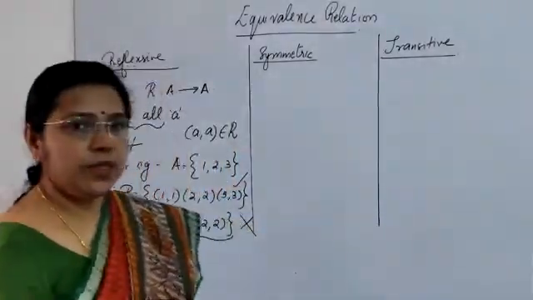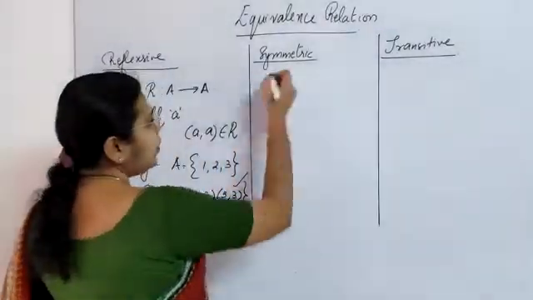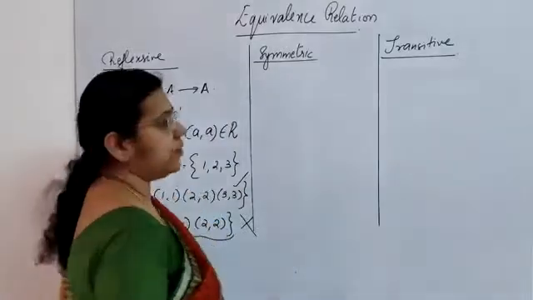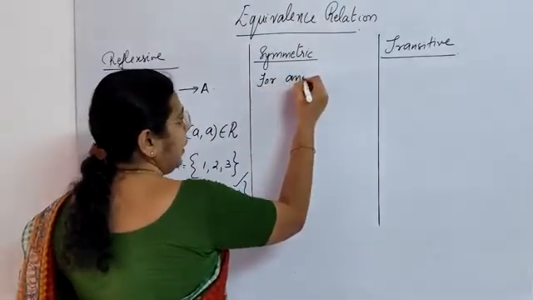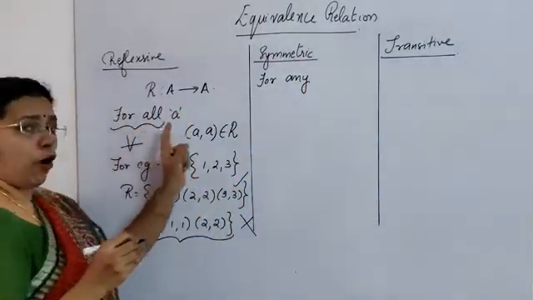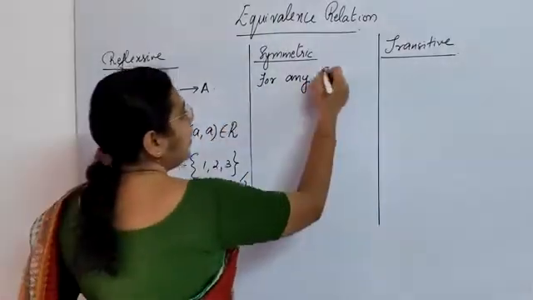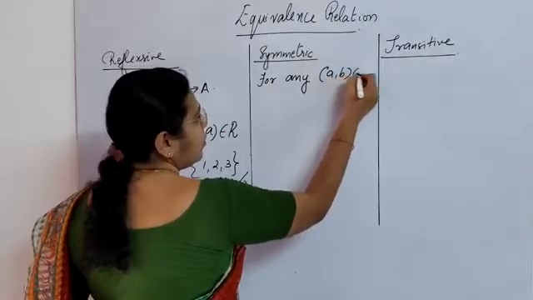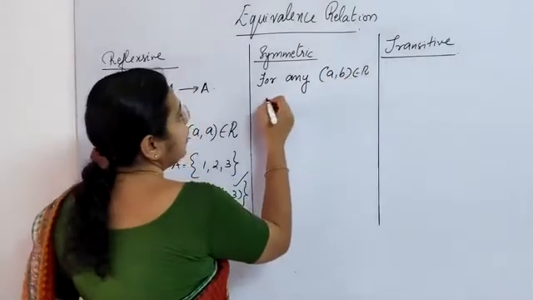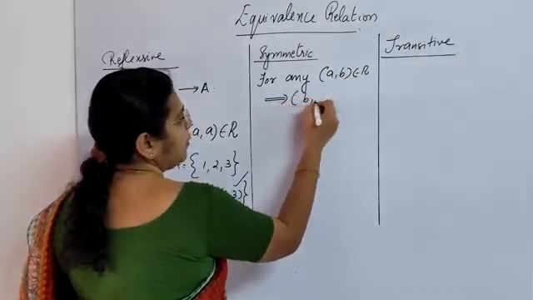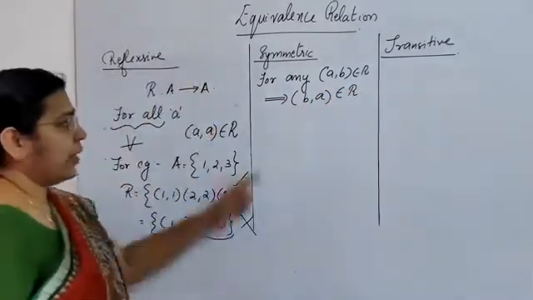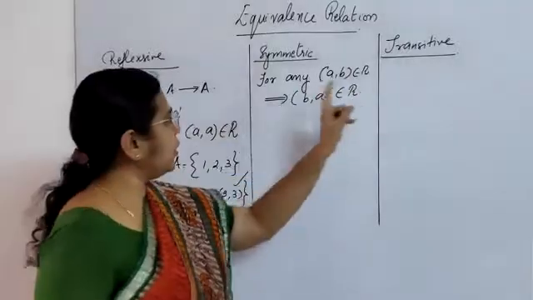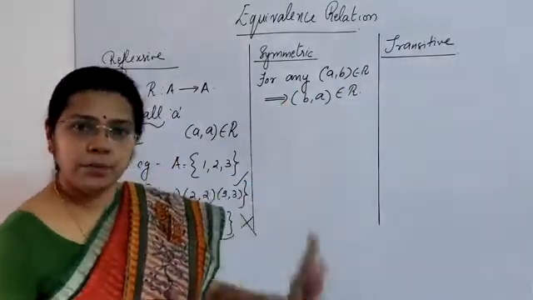So now let's see what is symmetry. In order to prove that the relation is symmetric, it is very important, for any, here it was for all A, here it is for any A comma B belongs to the relation R implies ordered pair B, A also belongs to the relation R. For any A comma B belongs to the relation R, B, A also belongs to R.